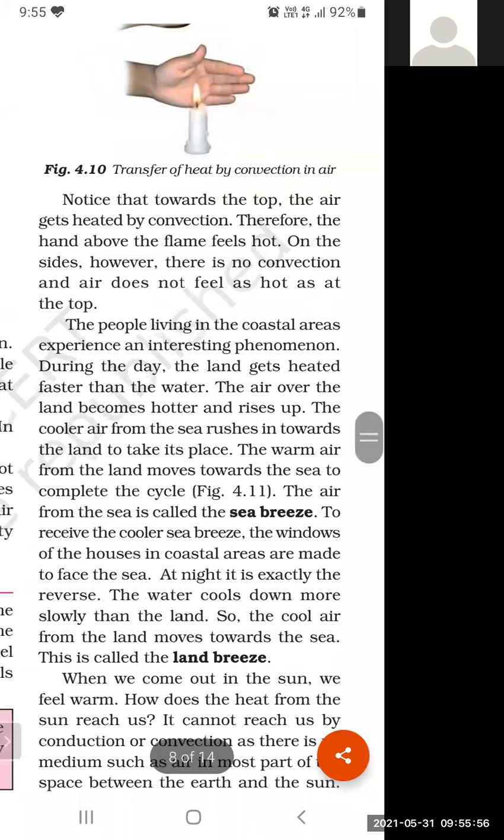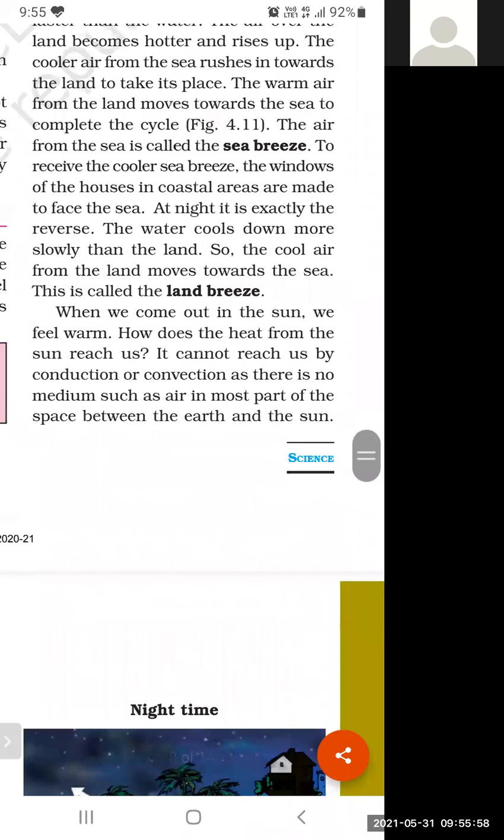So when we come out in the sun, we feel warm. How does the heat from the sun reach us? These are the questions. It cannot reach us by conduction or convection. There is no medium such as air in most of the space between earth and sun. Now the third type of heat transfer we will discuss.